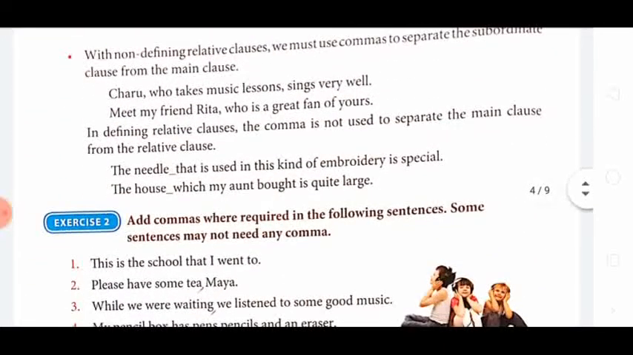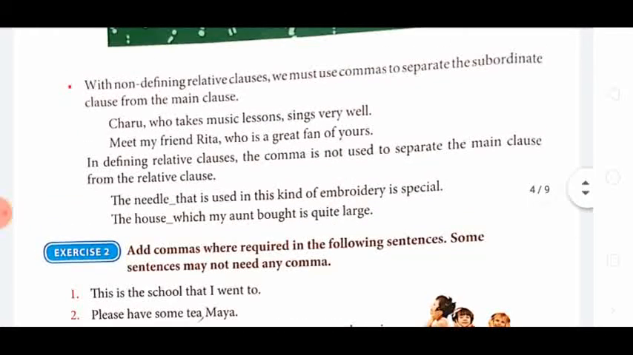Then with a non-defining relative clause, we must use commas to separate the subordinate clause from the main clause. This also you know very well, because I have explained it in the earlier chapters. Here also: Charu sings very well, and "who takes music lessons" is giving some additional information. So it is a non-defining clause and it is separated with a comma.